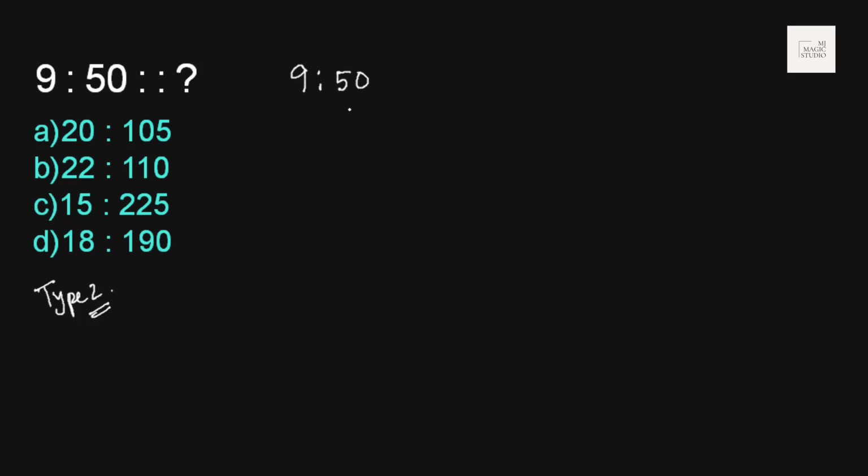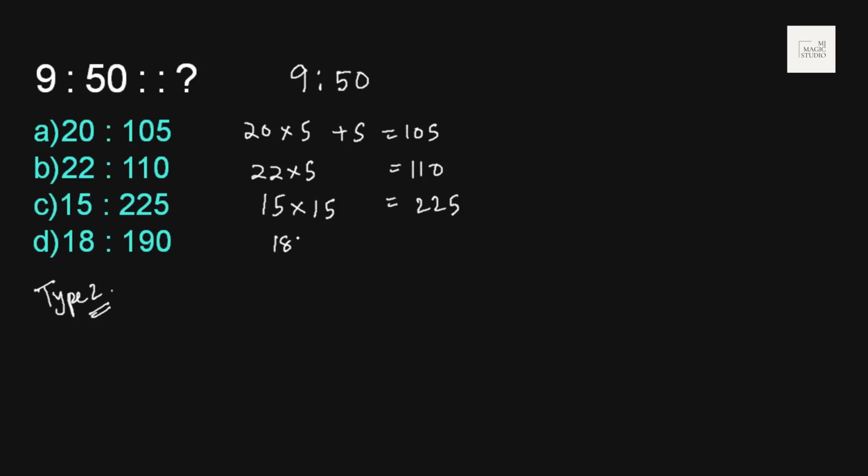If we can't clearly identify what can be the relationship between them, let us find the relationship which we can have with these options. 20 and 105 is like 20 into 5 is 100 plus 5 is 105. 22 into 5 is 110. 15 into 15 is 225. Then 18 into 20 is 360, but 18 into 10 is 180 plus 10 would be 190.